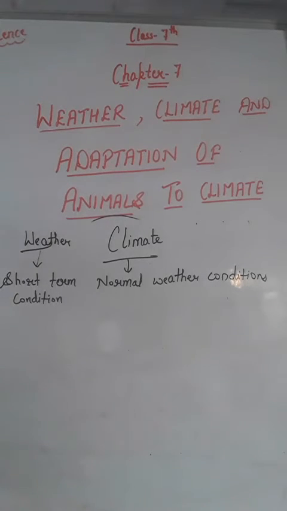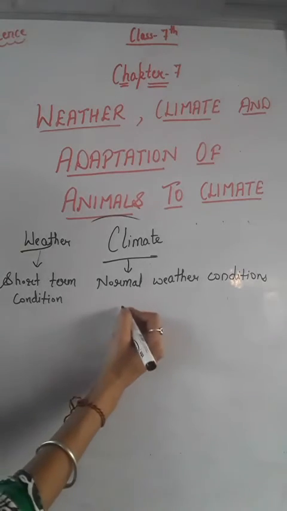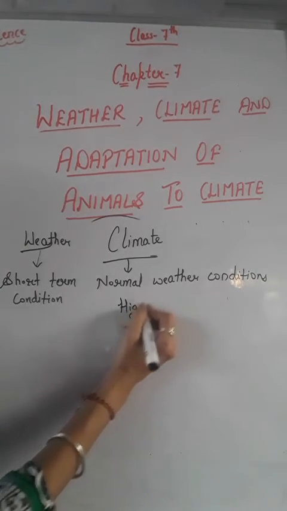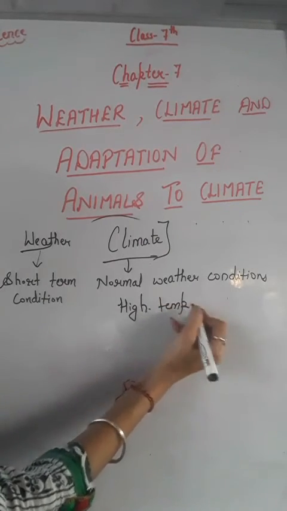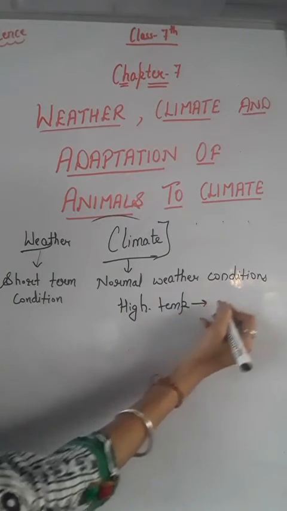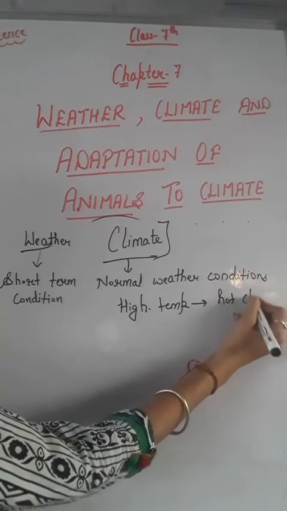For example, if we find that the temperature of any particular place is high most of the time, then we can say that the climate of that place is hot, right? If most of the time any place has a high temperature, right, then that means that place has a hot climate.